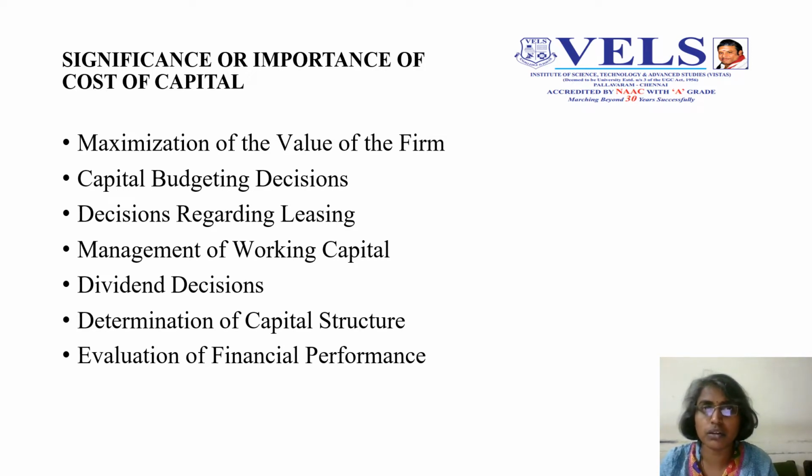When it minimizes the cost, automatically the value of the firm increases. So there should be a judicious mix of debt and equity in the capital structure of a company. They should not depend more on equity or more on debt. An optimal capital structure mix should be followed by the company so that the value of the firm can be maximized.